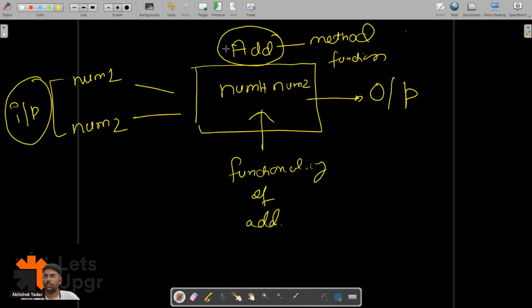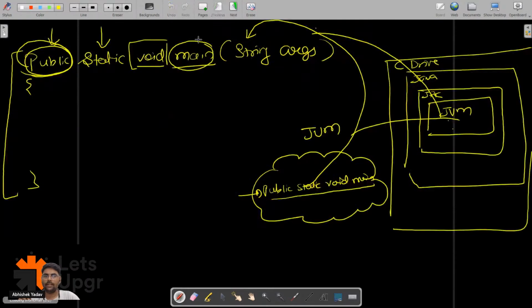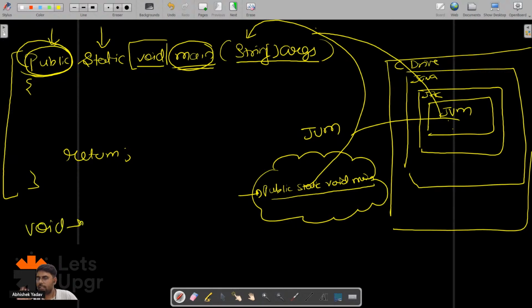Likewise, this main method takes this String args as input, and since I don't have to return anything, the return type is void. Void means nothing. You are returning nothing.